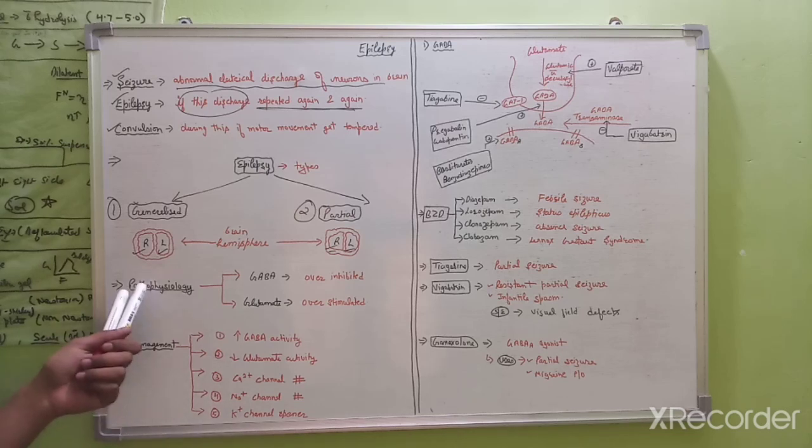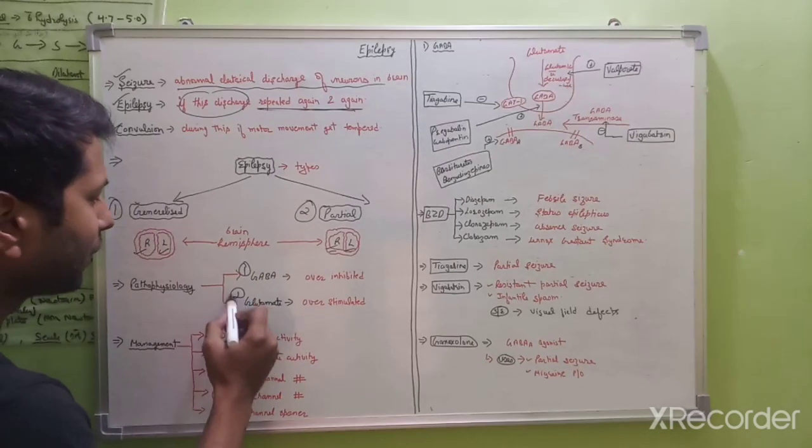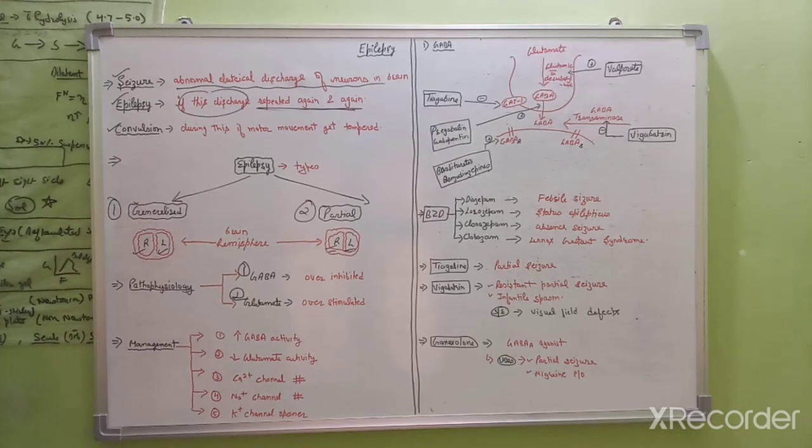So next is the pathophysiology of epilepsy. Basically there are two neurotransmitters in our brain. The first one is GABA and the second one is glutamate. GABA is an inhibitory neurotransmitter in our brain and glutamate is an excitatory, stimulatory neurotransmitter in our brain. Both are in proper coordination, in proper balance.